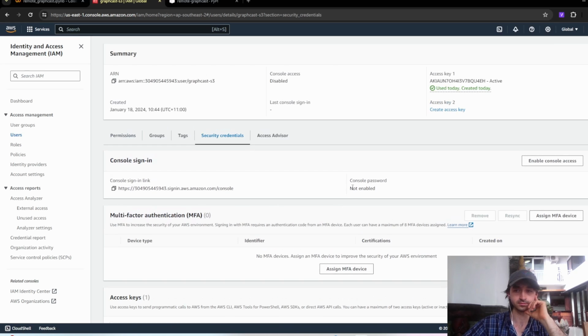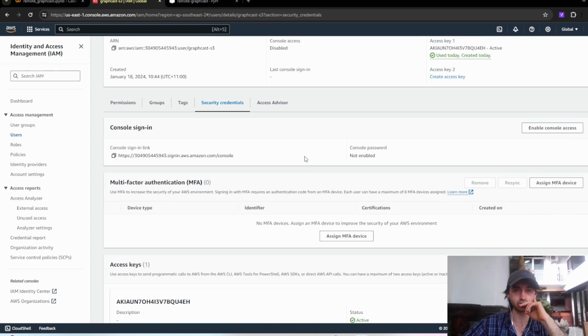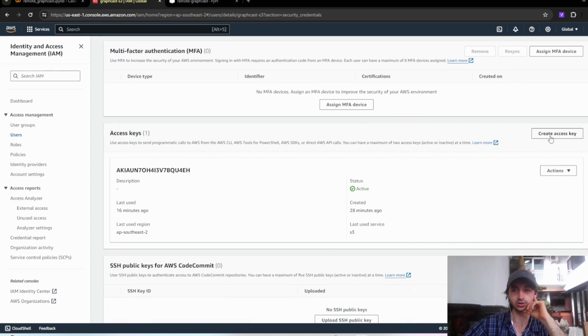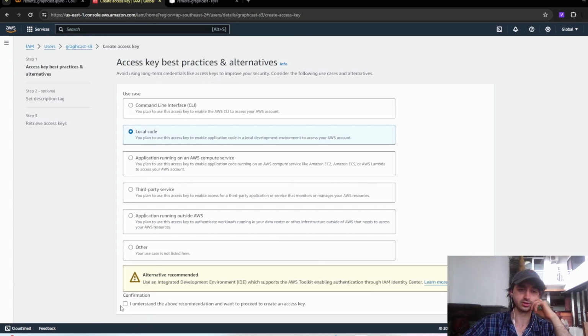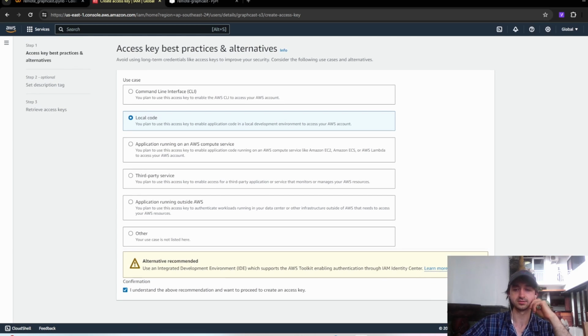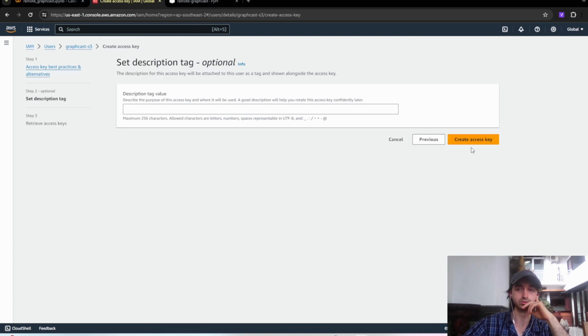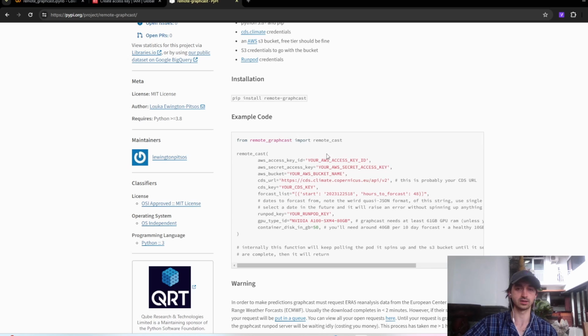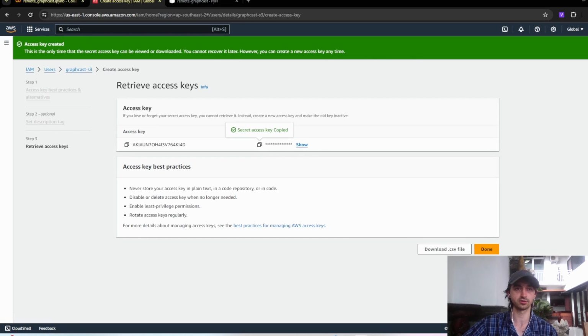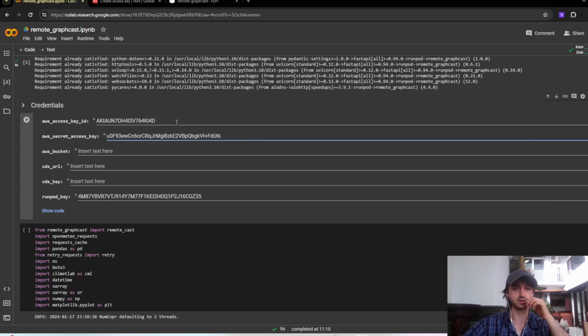And then create some security credentials. So you go create access key, then local code, then say I confirm, and click next. Then you create the key and download that key. It gives you the access key ID, chuck that here, and it gives you the actual secret access key itself. Again, I'll be deleting this afterwards, so don't worry.